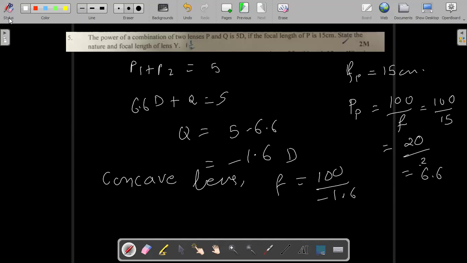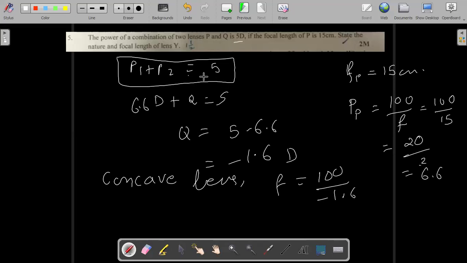Sir, I did not understand this question, sir. Which part didn't you get? This one is the formula for power of combination, right? Since the power of combination is given as 5D, if I add the powers of P and Q, I'll be getting 5, right? Yes, sir.